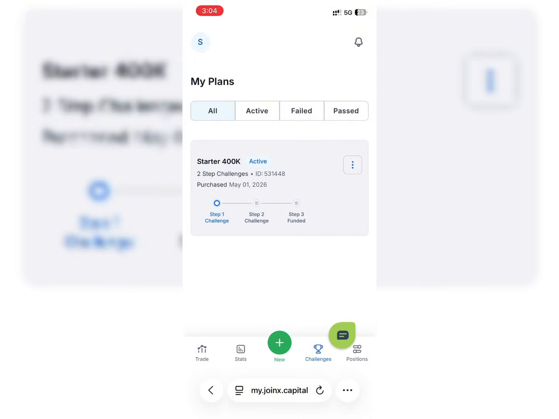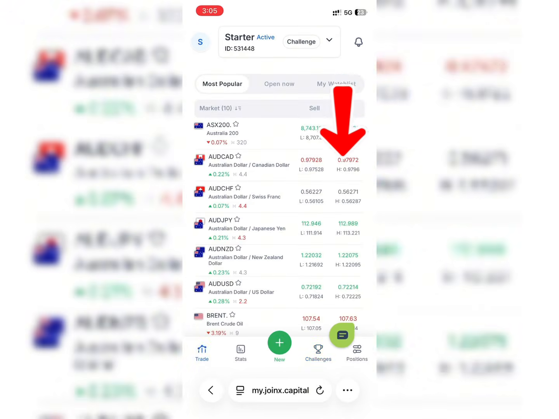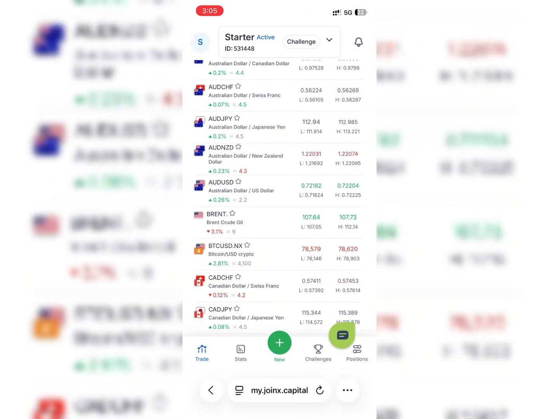Now you'll be having this right here, and without wasting any of your time, if you want to start trading with the account, you just need to click. You can see right here the account is a two-phase account and the next phase is a trading account. So once you click on these three lines at the top right here, you can see it shows trade now. Now once you click on it, it takes you to this site right here, having the details just like this.